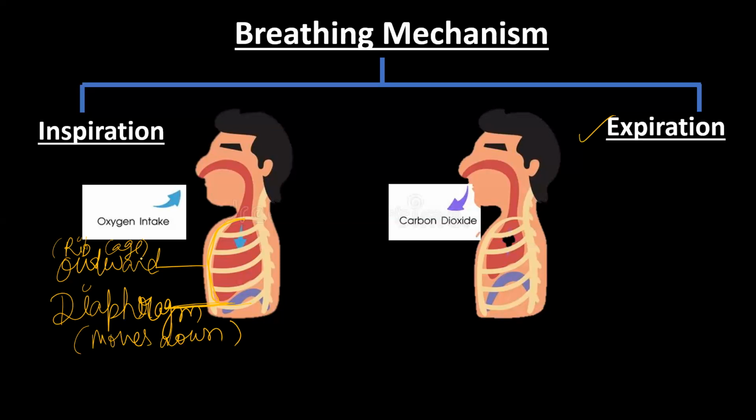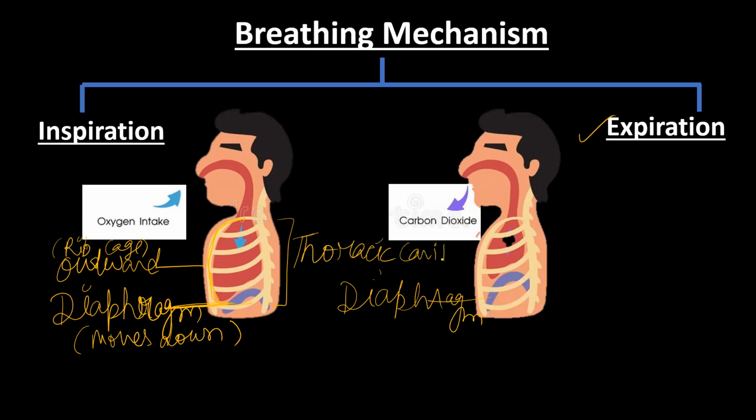But during the expiration process, what will happen? The diaphragm will move upward. As you can see in the figure, the diaphragm is a muscular layer which divides the cavity. The upper portion, where the lungs are present, is known as the thoracic cavity.